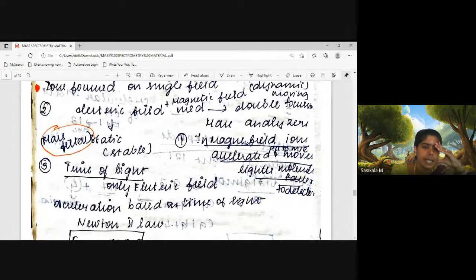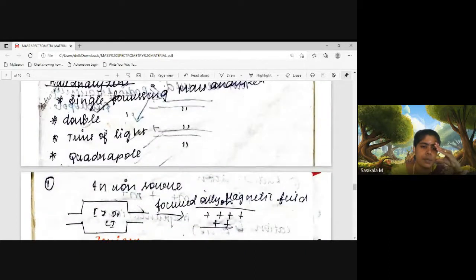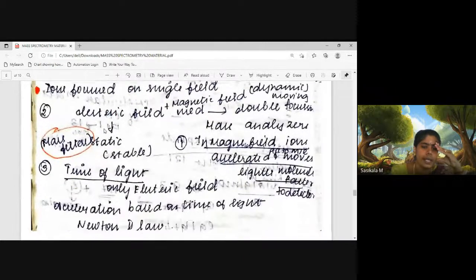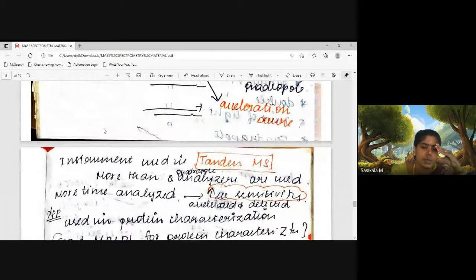It is not light, it is flight. Time of flight mass analyzer, TOF, and double focusing mass spectrometry, single focusing mass spectrometry, TOF mass spectrometry, and quadrupole. Quadrupole analyzers are used in tandem mass spectrometry, so it is called tandem mass spectrometry.